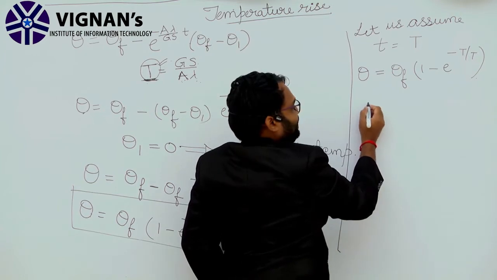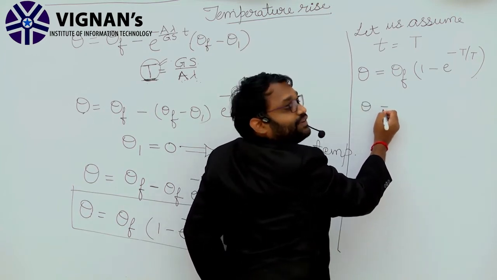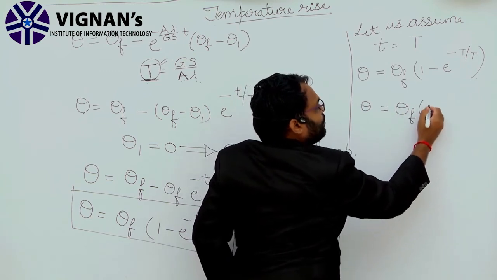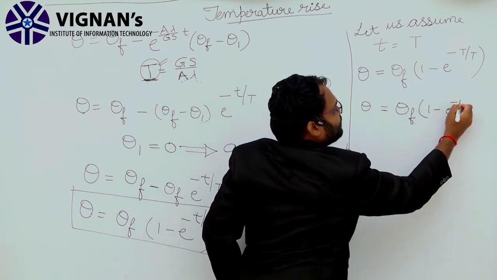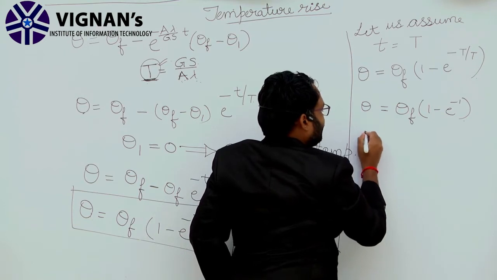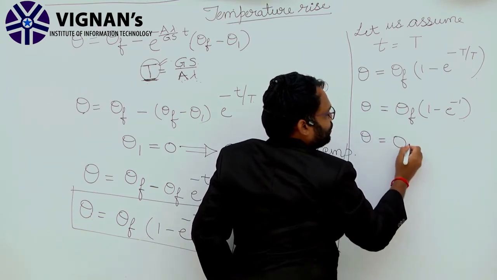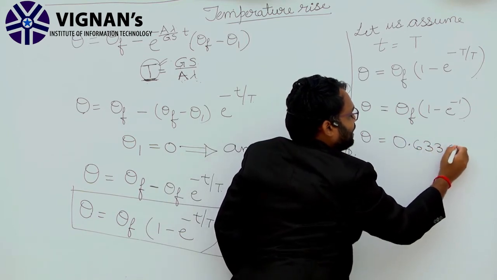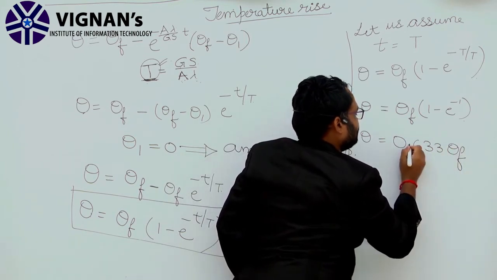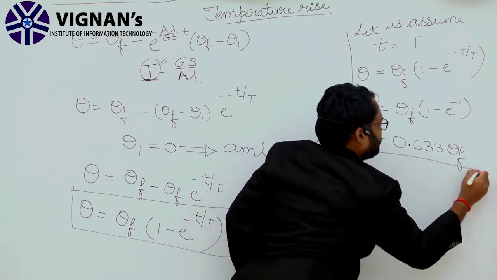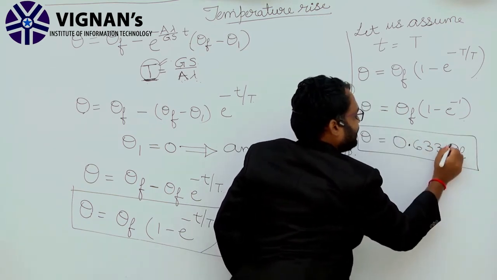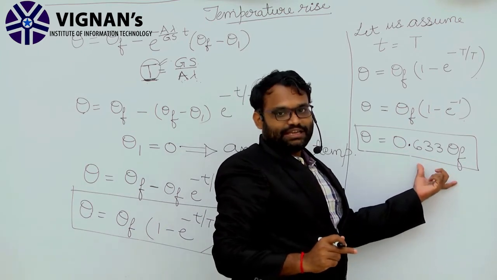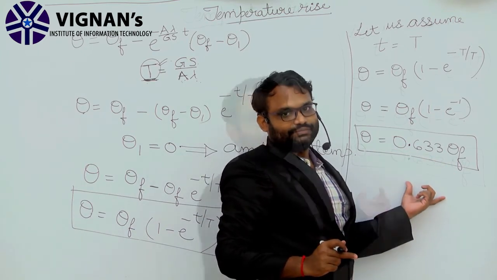So after simplification, theta is equal to theta f into 1 minus e raised to power minus 1. If you solve further, we get theta is equal to 0.633 theta f.